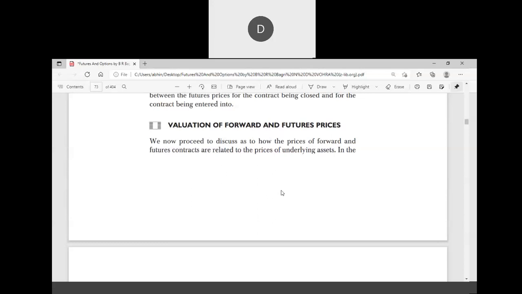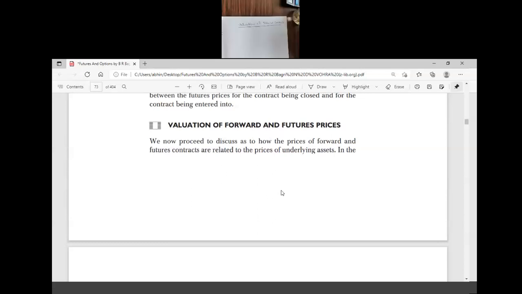I hope the screen is visible now. Before understanding how to find out the intrinsic value of forward and future contract, first understand the importance of intrinsic value and how we can interpret it while deciding investment avenues.